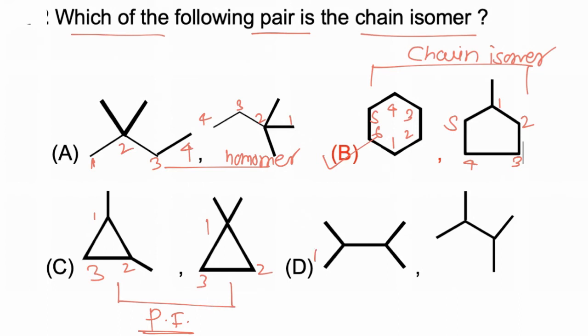Now these two molecules, 1, 2, 3, 4. These two molecules are identical. They have the same name, 2,3-dimethyl butane, 2,3-dimethyl butane. So they are homomers, and hence the correct option is B.